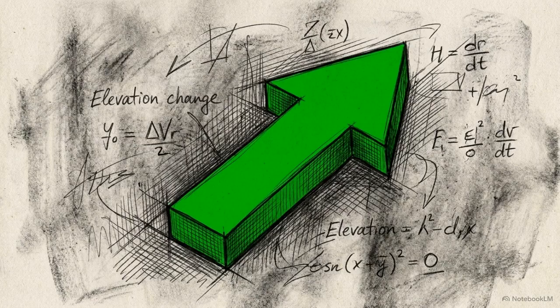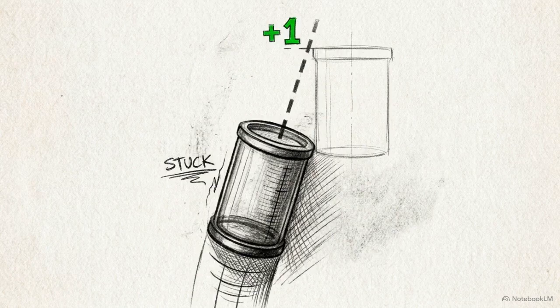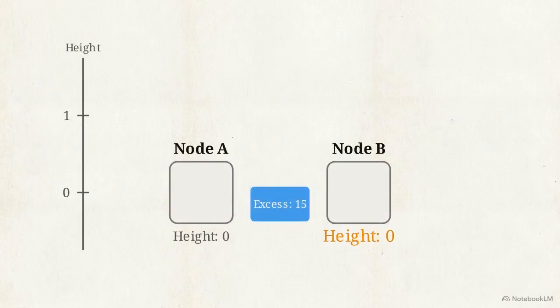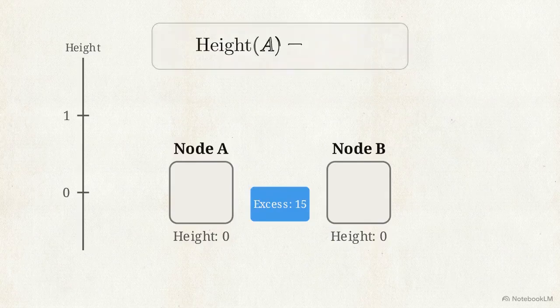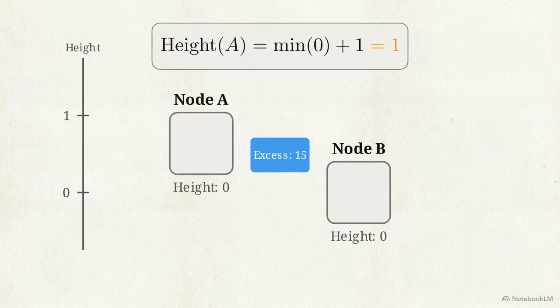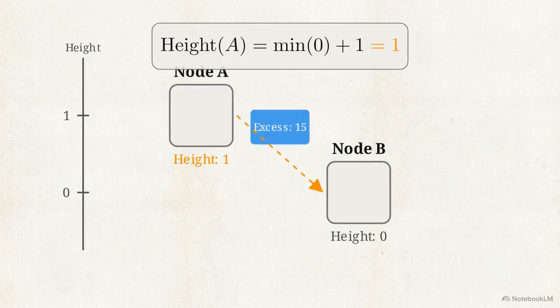The algorithm resolves this with its second primary action, the relabel operation. Relabeling follows a strict mathematical rule. A stuck node updates its height to exactly one step above the minimum height of its lowest valid neighbor. Look at node A and B. Node B's height is 0. Node A looks at that 0, adds 1, and calculates its new height. Node A elevates to height 1.